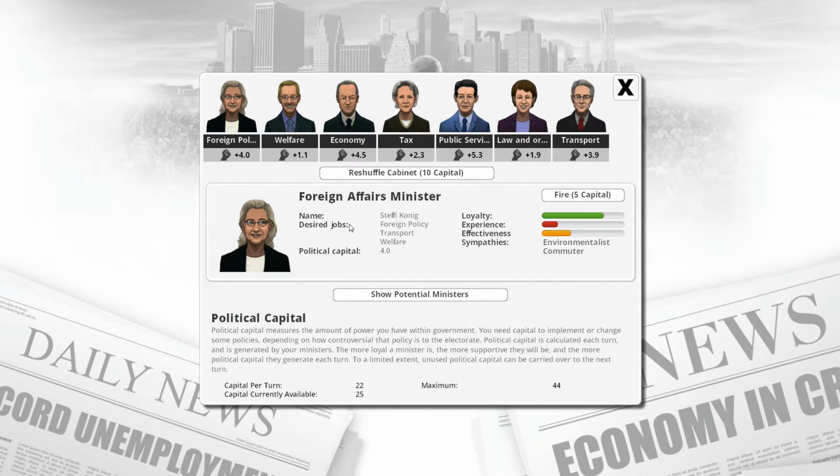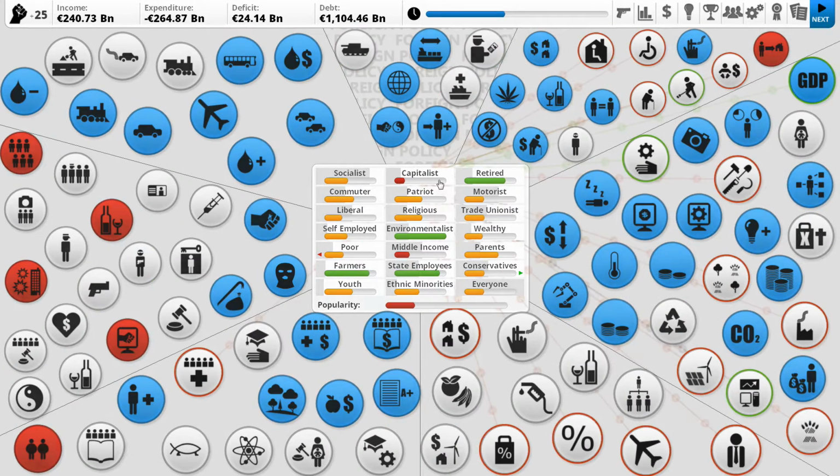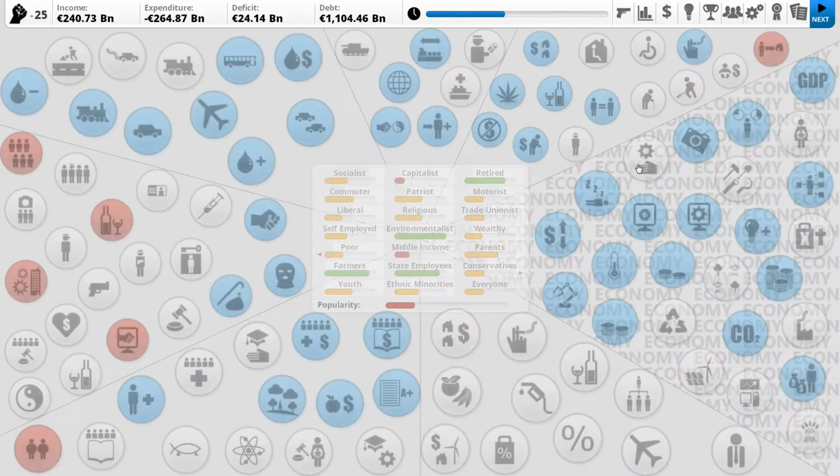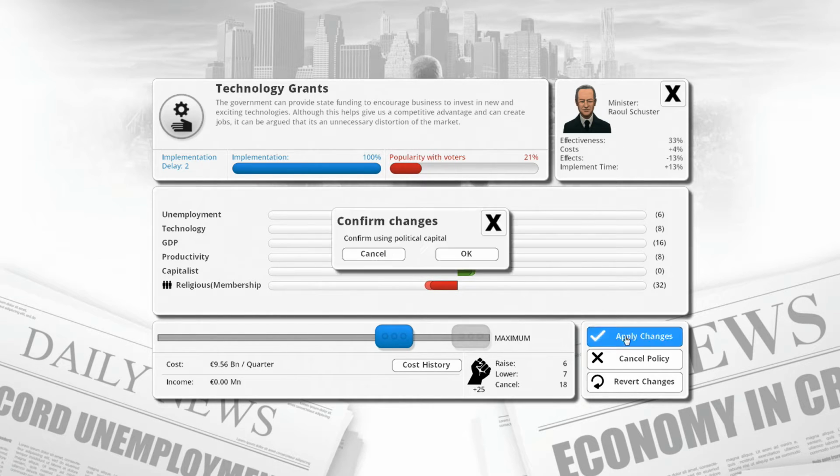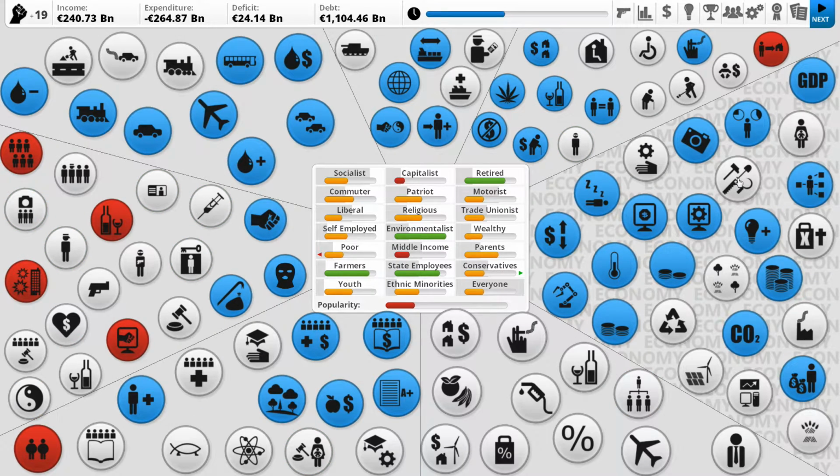Right. That is terror 1.1. Are you kidding me? That's because he's sympathetic to capitalists and ethnic minorities. So we need to make capitalists a bit happier, which we can. Reduce your religious membership. Capitalist productivity, GDP, tech goes up, and unemployment goes down. Definitely, we're maxing that out. Full on.